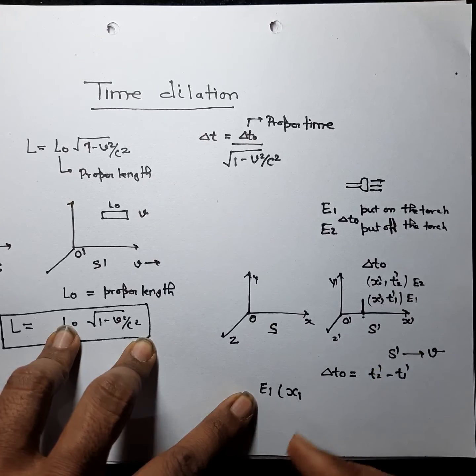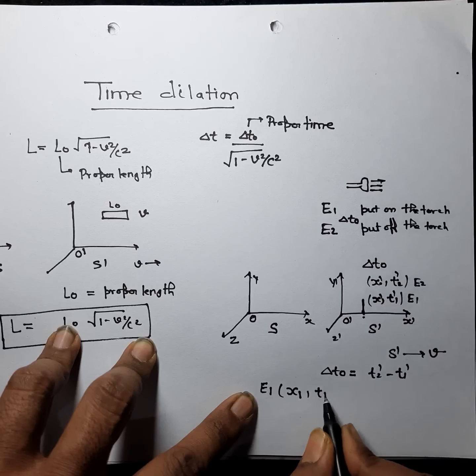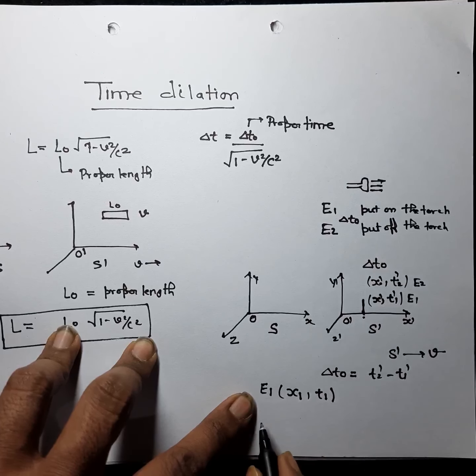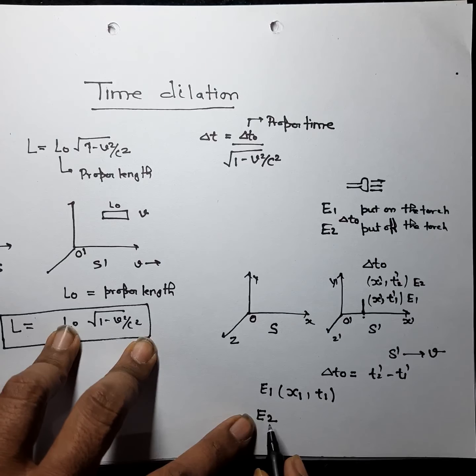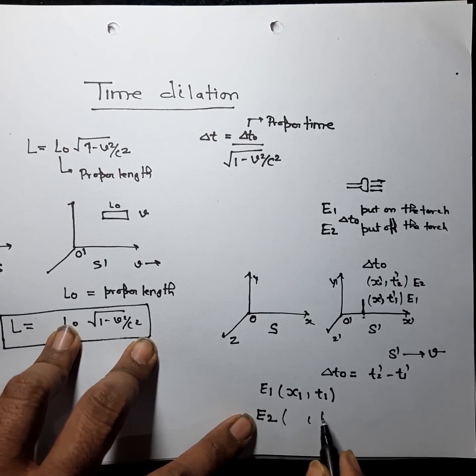You may just assume that your position is x1 and it happens at time t1. But when you put off the torch, meaning when the second event occurs, this happens at some other time t2, and your position will be changed.